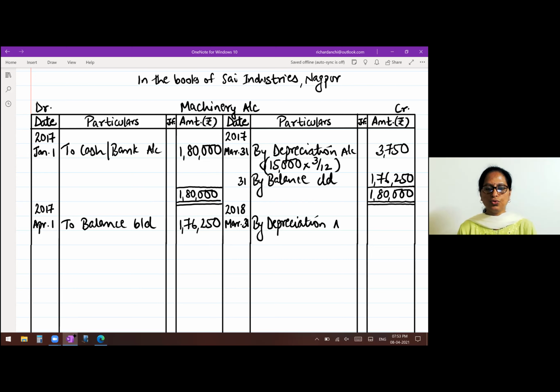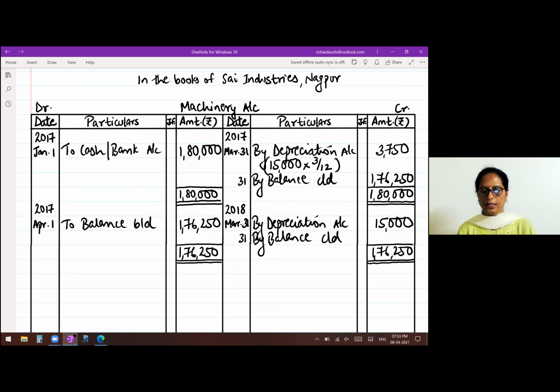It is used throughout the year. So full depreciation, which we had found out, that is 15,000. Now, again, second year over, close the account, get the balance. So debit side total greater 1,76,250. Write it on the credit side 1,76,250 and take the balance 31st March by balance carried down 1,61,250.